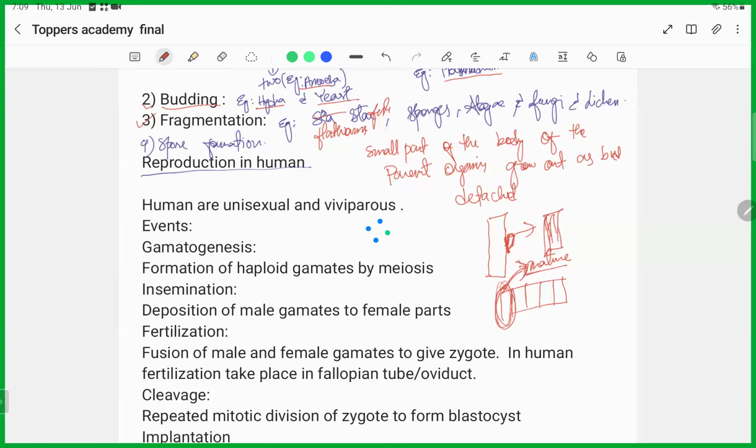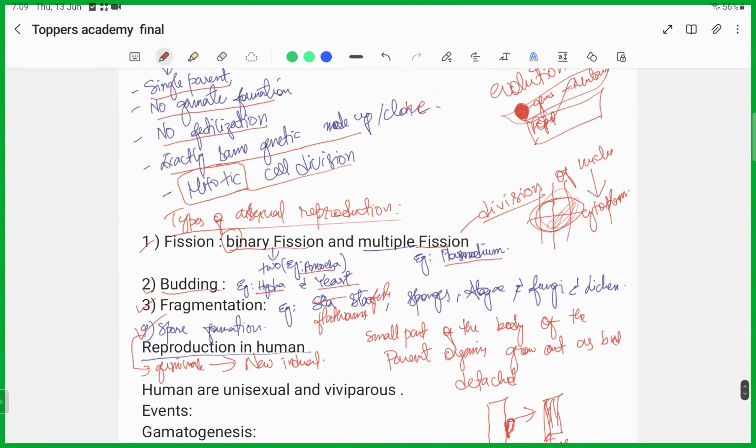Another one is known as spore formation. In spore formation, the reproductive cell, the organism, will form a spore, and this spore will germinate to give a new individual. This is also another way of reproduction. So these are the different types of asexual reproduction.